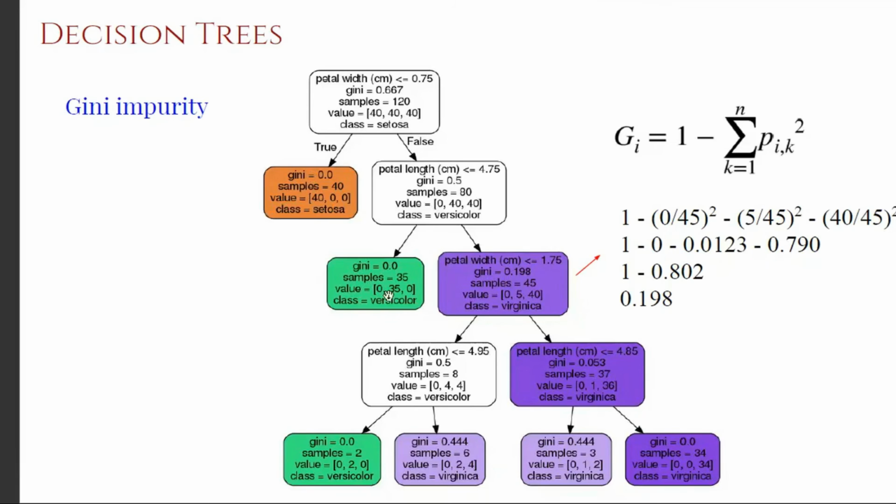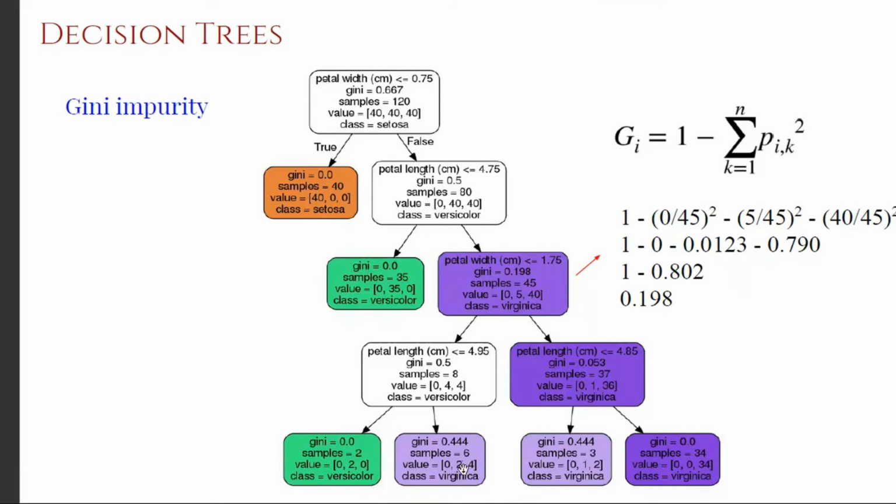When you look at this particular node, again the Gini is 0, because by doing these condition checks, it is able to classify the sample as versicolor without any confusion, without any uncertainty. That is why the Gini is 0. But when you come to this particular node here, it is making the decision as Virginica, but the Gini is not 0, because it was not 100% confident.